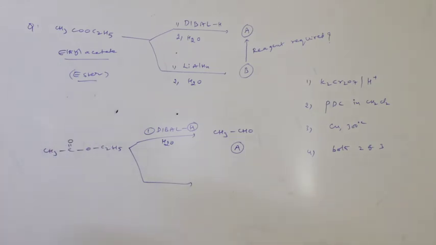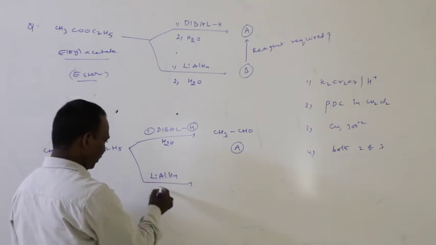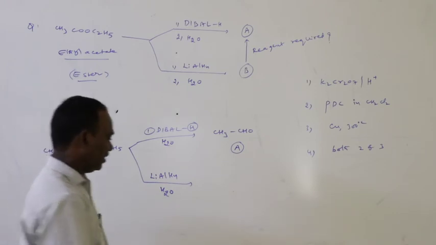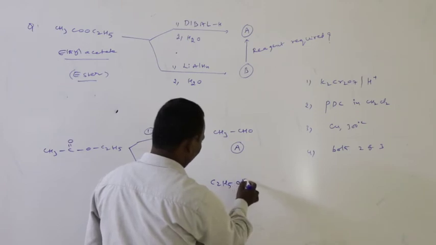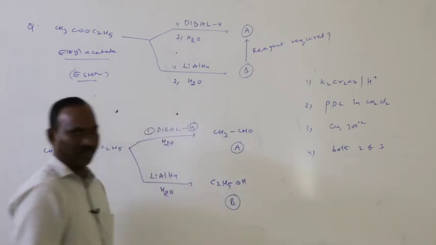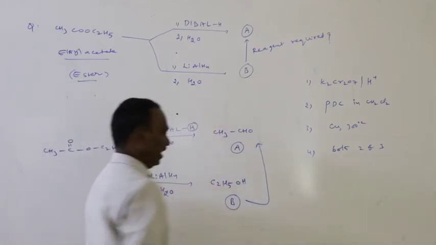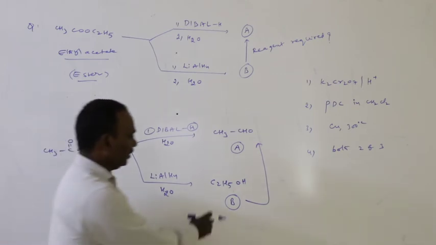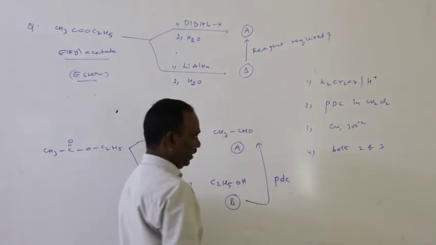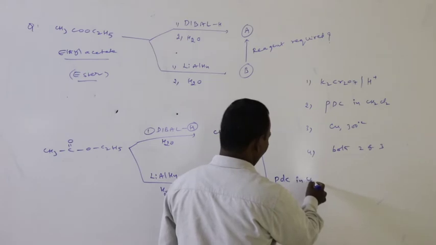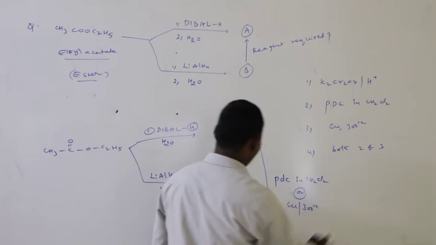Now in the second case, ester with lithium aluminum hydride followed by hydrolysis produces 2 moles of ethyl alcohol, C2H5OH. This is B. Now ethyl alcohol is converted into aldehyde. What reagents are required? Alcohols are converted into aldehydes in the presence of PDC, pyridinium dichromate in CH2Cl2, or copper at 300 degrees centigrade.